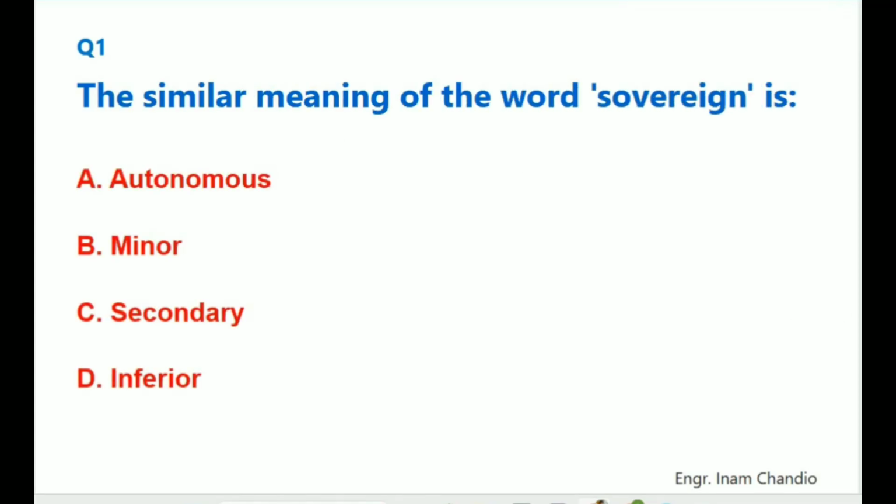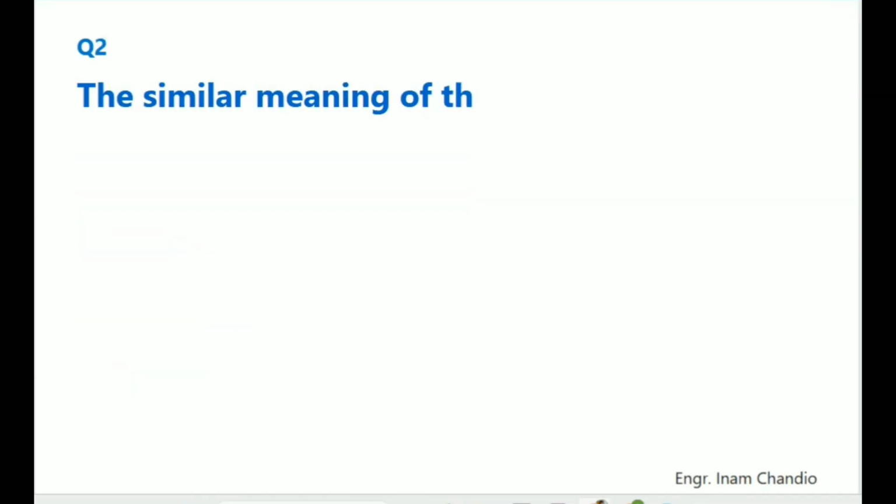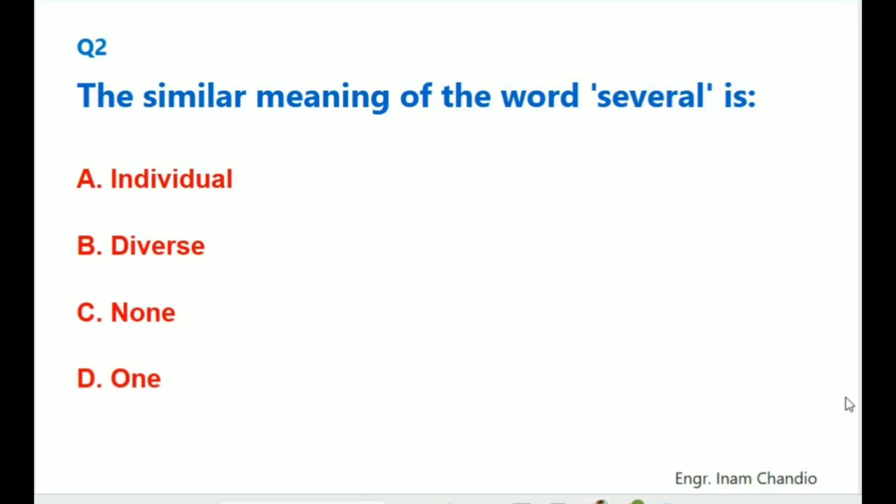The similar meaning of the word sovereign is. The correct answer is A. Autonomous. The similar meaning of the word several is. The correct answer is B. Diverse.